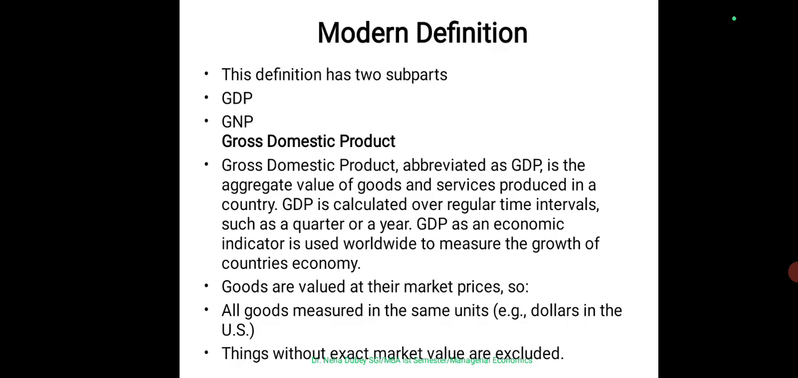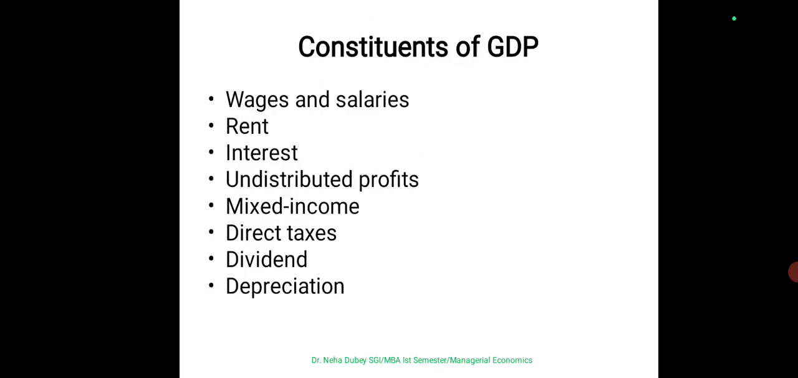We can summarize it as: GDP's full form is gross domestic product. So whatever production is done within the national boundaries is considered as GDP. Now the constituents of GDP include wages and salaries, rent, interest, undistributed profits, mixed income, direct taxes, dividend and depreciation. Wages and salaries: countries having manufacturing facilities are producing products.